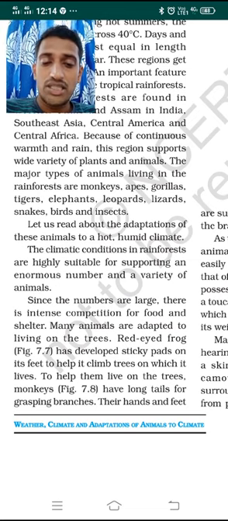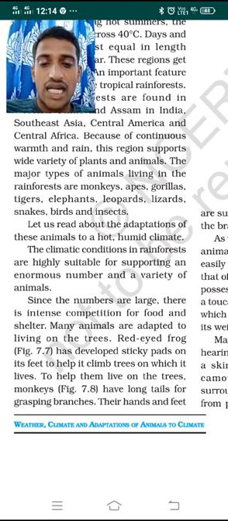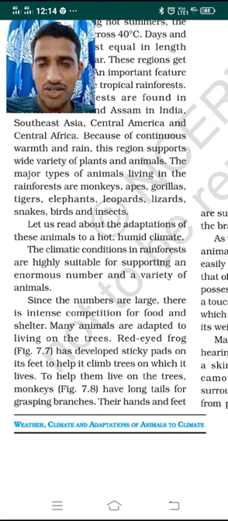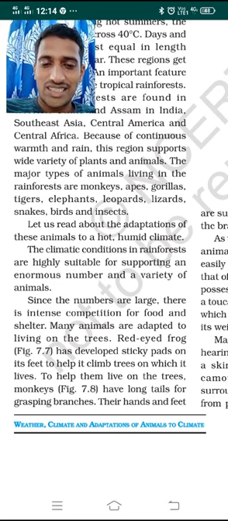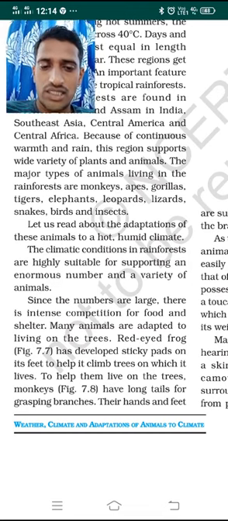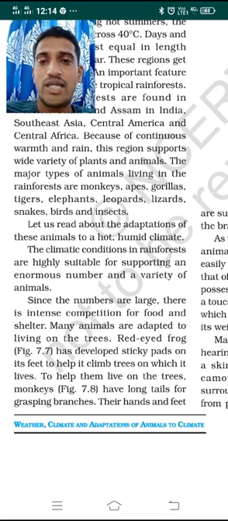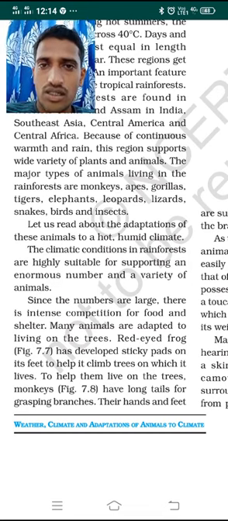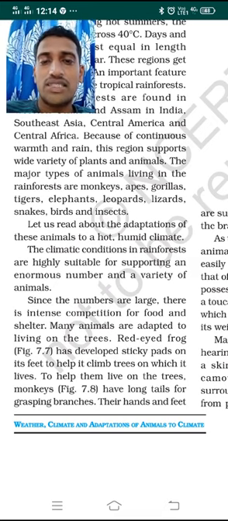Many animals are adapted to living on the trees. For example, the red-eyed frog. There is one animal called the red-eyed frog, a wonderful creature found in this tropical rainforest. It is found on the trees. It has developed sticky pads on its feet, like the sticky pads we find on walls. The sticky pads are present on its feet.